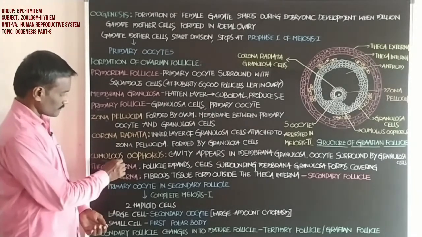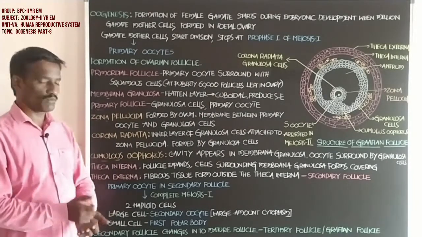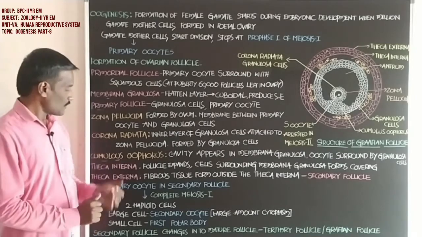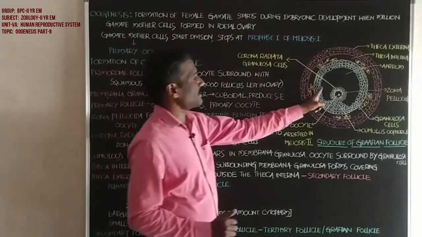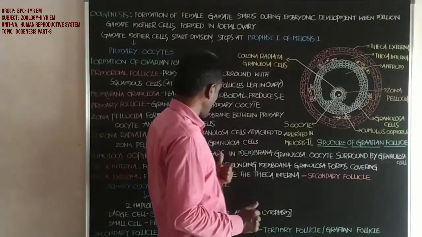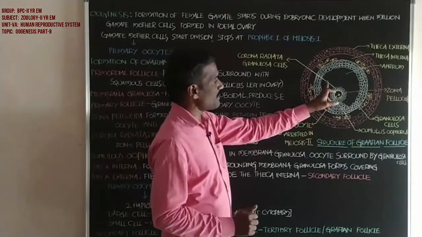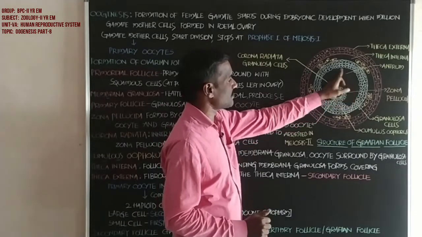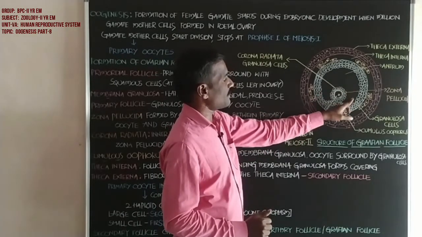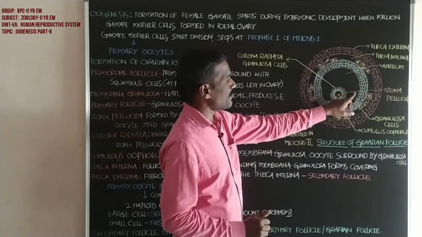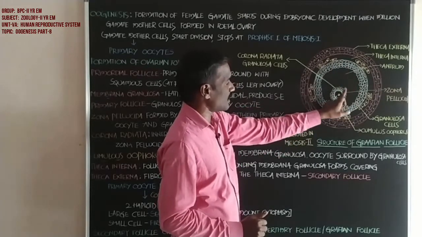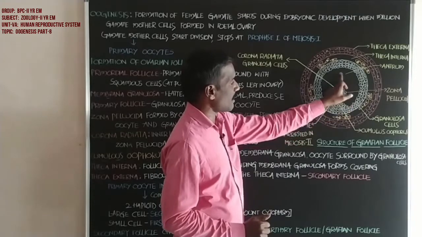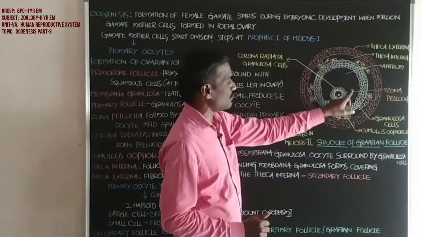Students, now about the cumulus oophorus. Cumulus oophorus means a cavity appears in the membrana granulosa. This is the cavity, student. The cavity appears in the membrana granulosa. It is totally membrana granulosa.